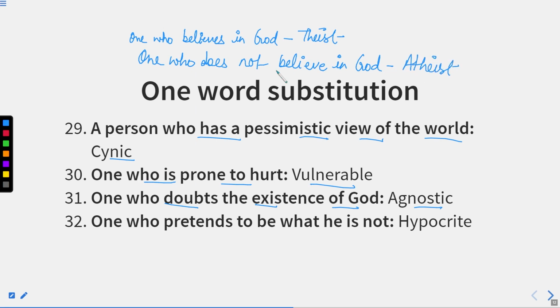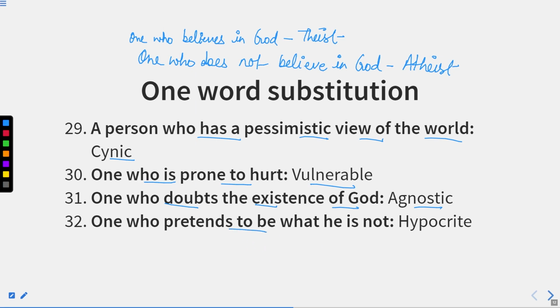So that person is known as theist and atheist. And some persons are neutral towards God. It means they don't know whether there is God or not. They have no comments over there. So that kind of person is known as agnostic.